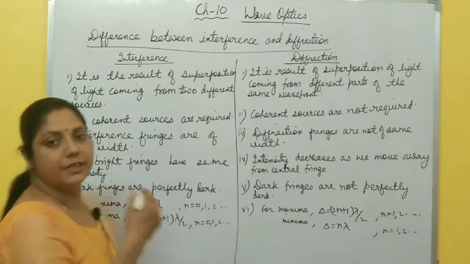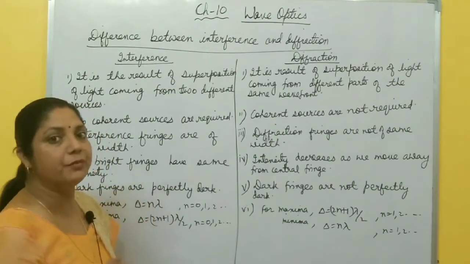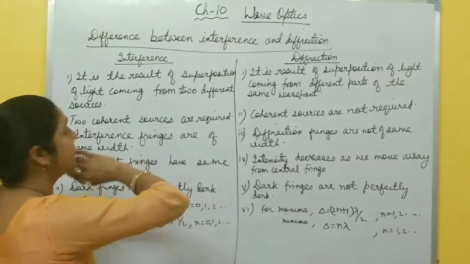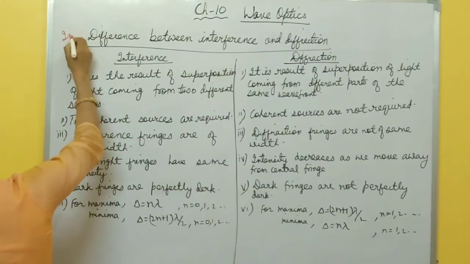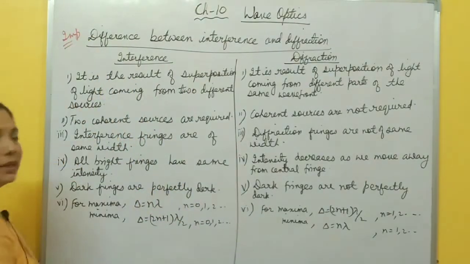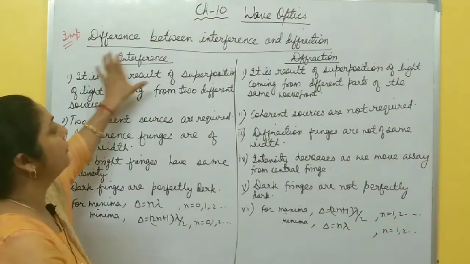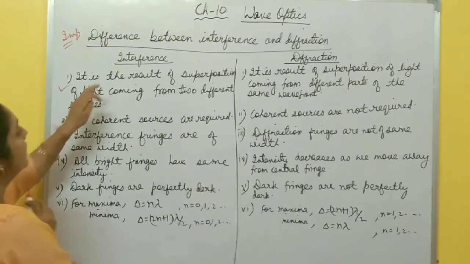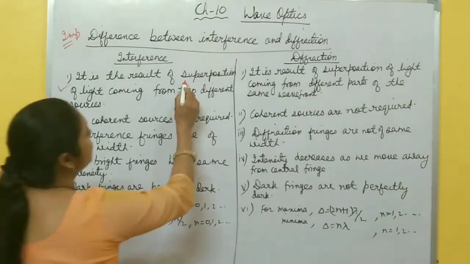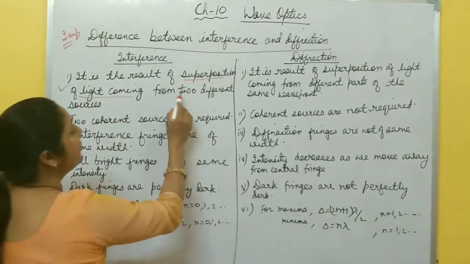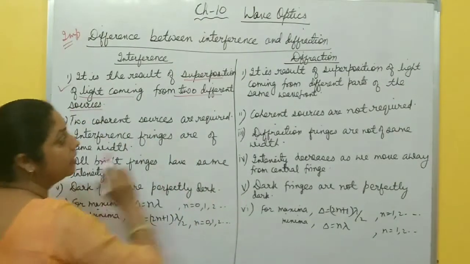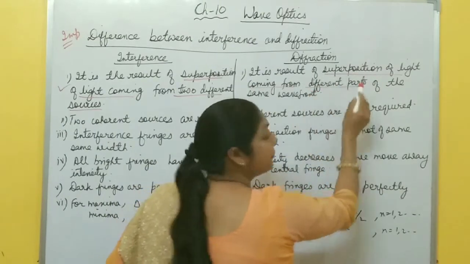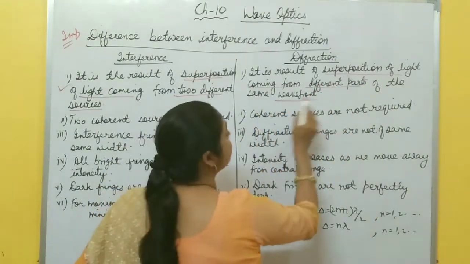After single slit diffraction, which is very important from the examination point of view, there is a small difference between interference and diffraction. This topic is also important for 1 or 2 marks questions. What is the difference between interference and diffraction? First, interference is the result of superposition of light coming from 2 different sources. But diffraction is the result of superposition of light coming from different parts of the same wavefront, same source.